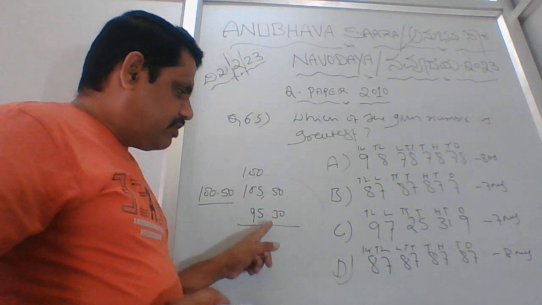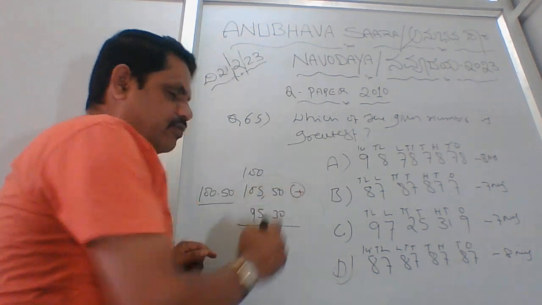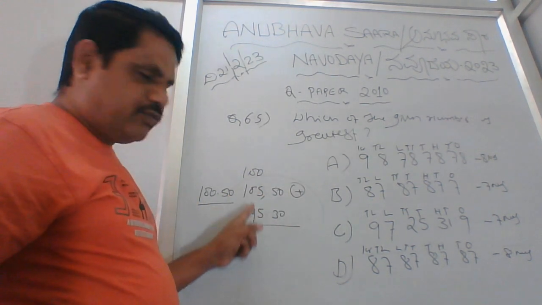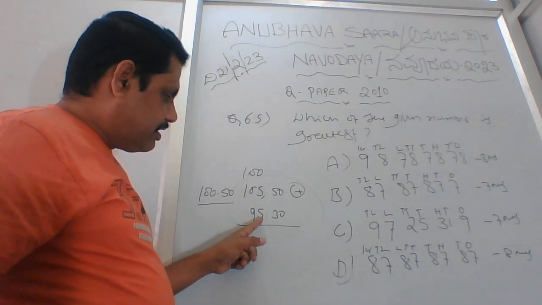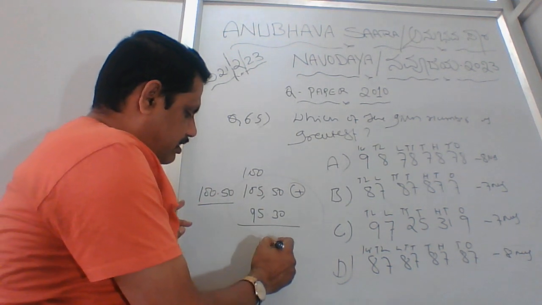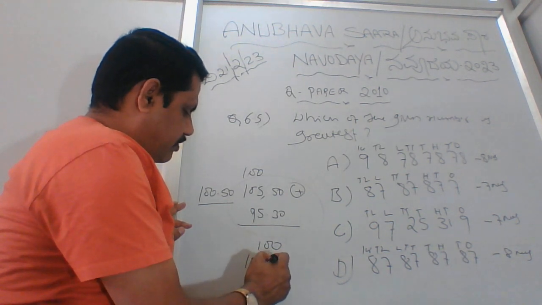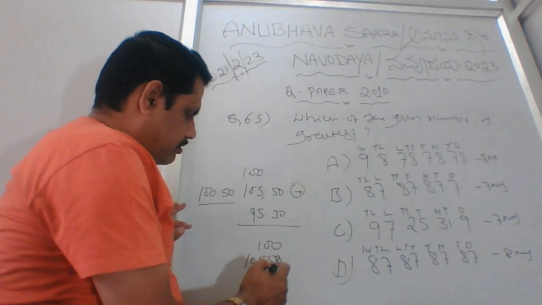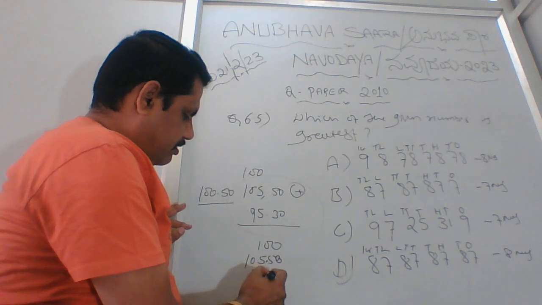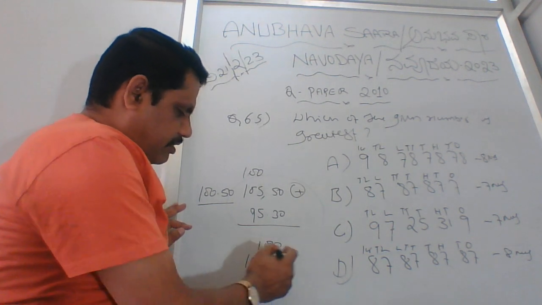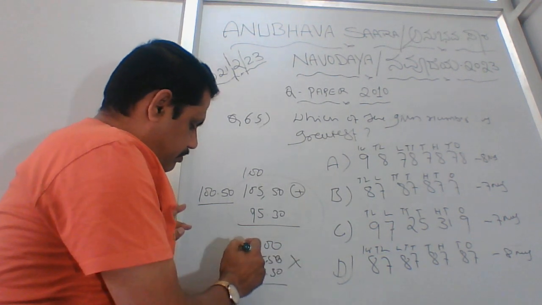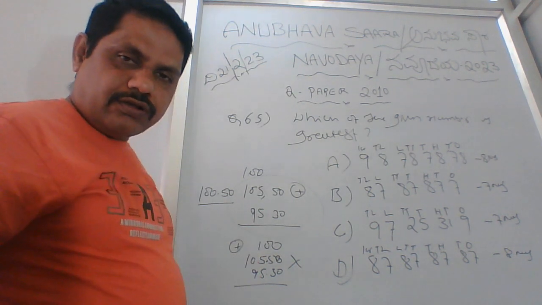So while doing the addition also you should not get confused, and while writing you should be very clear. Rather than writing like this, you should not write 10550, then 9530, or your addition calculation will be totally wrong.